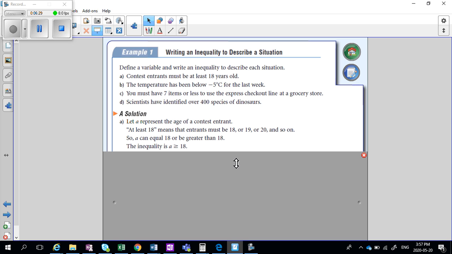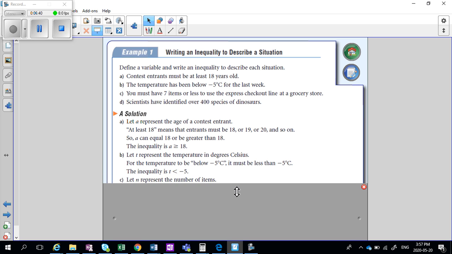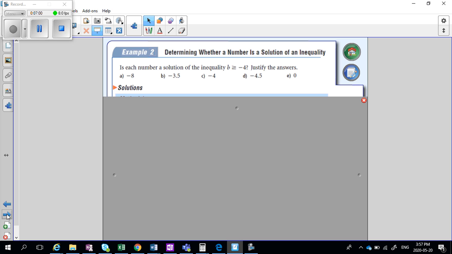Look at the second one. Temperature has been below -5 for the last week. So the temperature hasn't been -5, it's been below -5. So the temperature is less than -5. See how there's no equal to here? That's because it didn't say it was -5 or below. It says it was below -5, so only values that are less than that are okay. That's a little bit tricky.